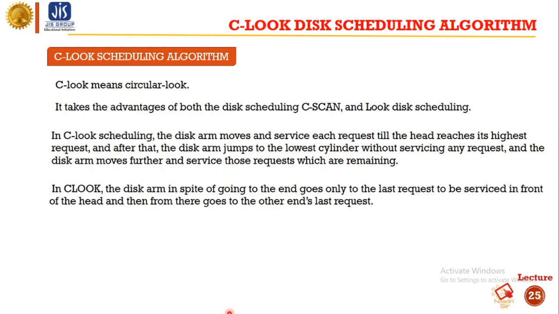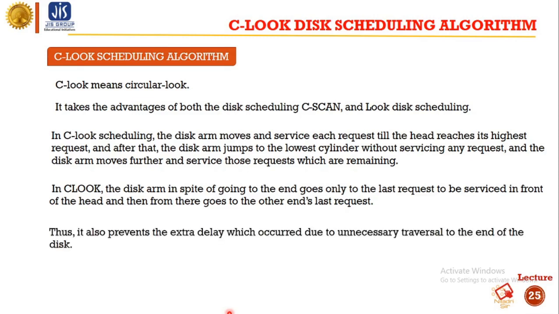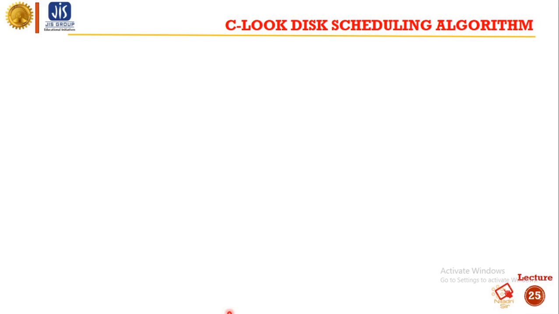In CLOOK, the disk arm, in spite of going to the end, goes only to the last request to be serviced in front of the head, and then from there goes to the other end's last request. Thus, it also prevents the extra delay which occurred due to the unnecessary traversal to the end of the disk.